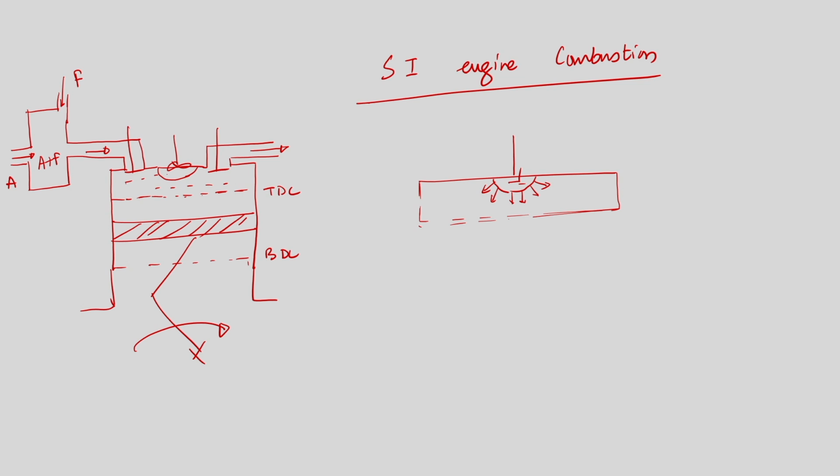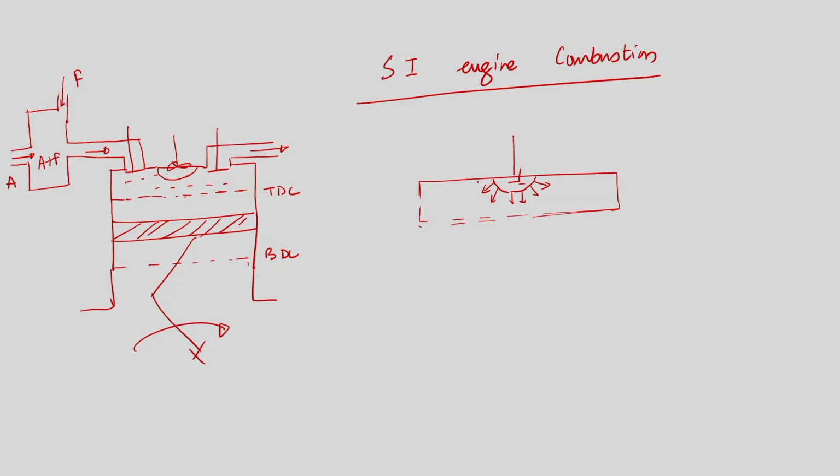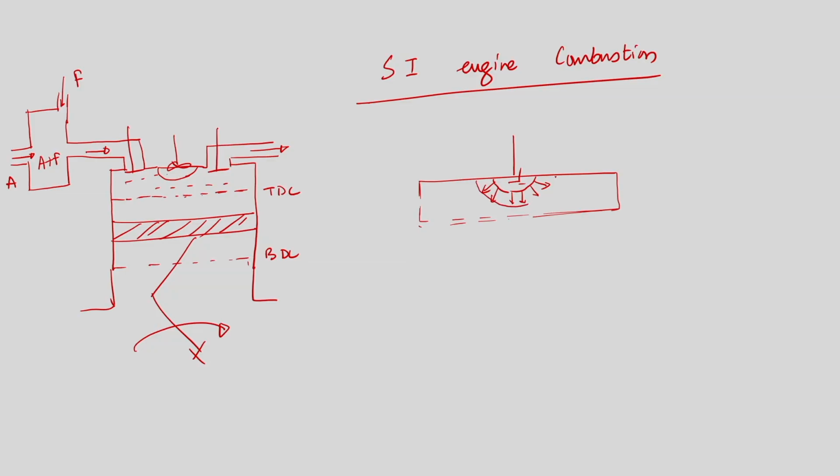This heat raises the temperature of the surrounding charge layer, acting just like a spark for it. That charge layer is again combusted and gets another flame, and in this way the flame front will travel up to the furthest distance, and the total charge in the combustion chamber will be combusted. So, this is the combustion process.